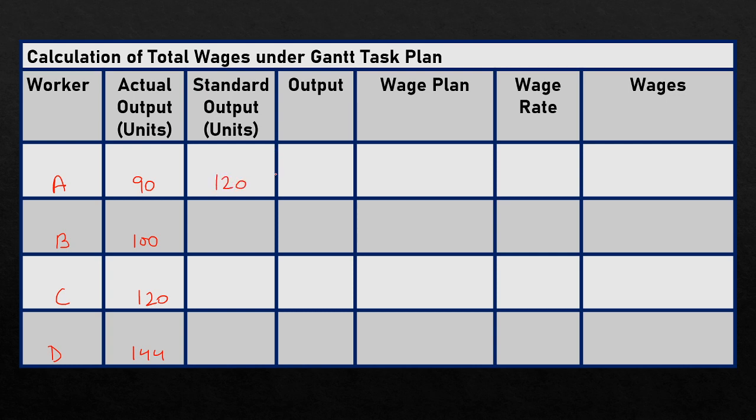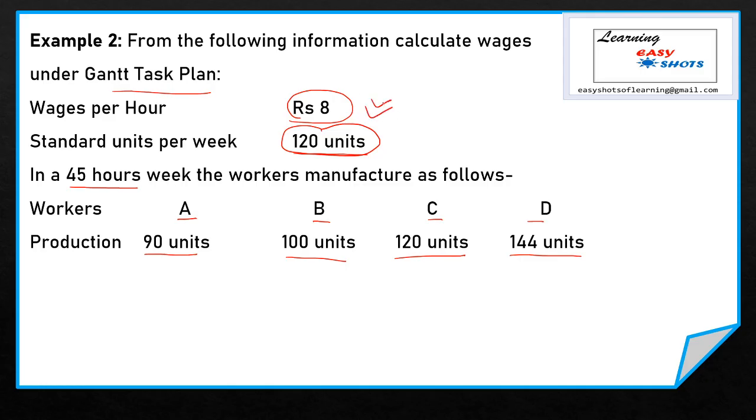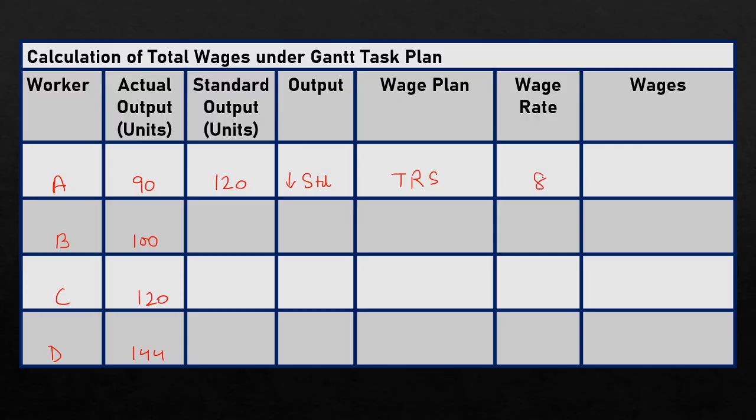Now the actual output of worker A is less than the standard output. It means his output is below standard output. So time rate system is applicable for worker A, and wage rate per hour is decided by the company, that is 8 rupees per hour. So we write 8 rupees per hour as his wages. To calculate wages, our formula is actual time taken by the worker into wage rate. Here worker A takes 45 hours per week and wage rate per hour is 8 rupees. So wages of worker A is 360 rupees.